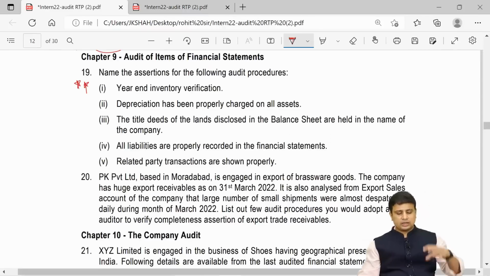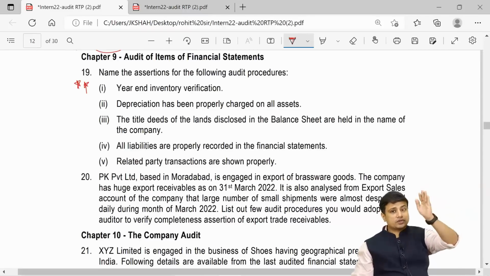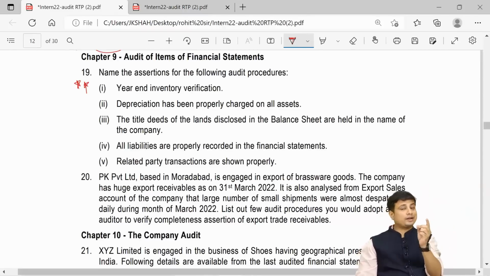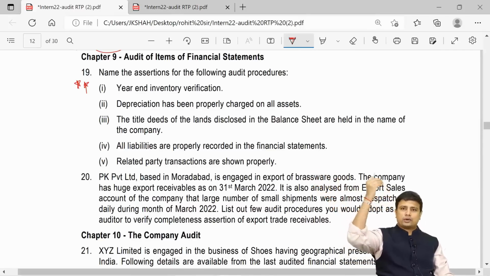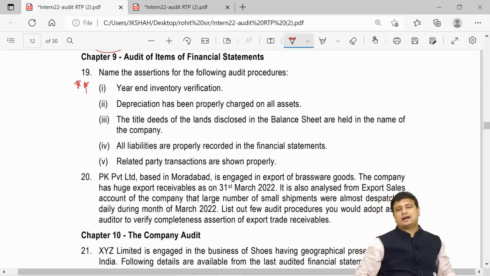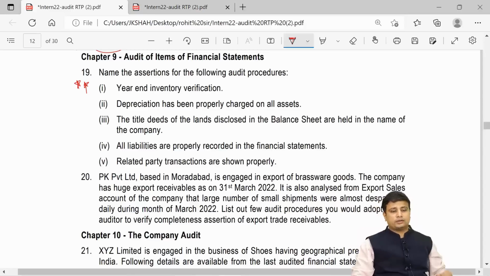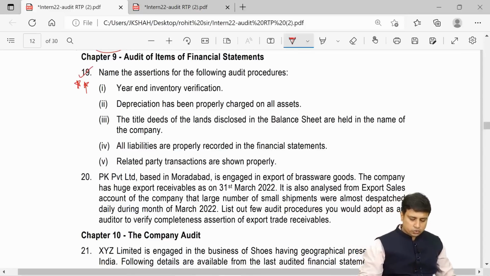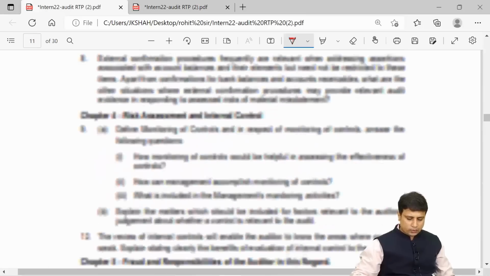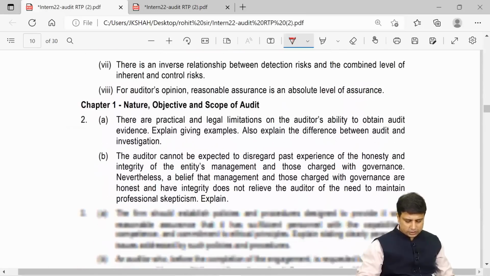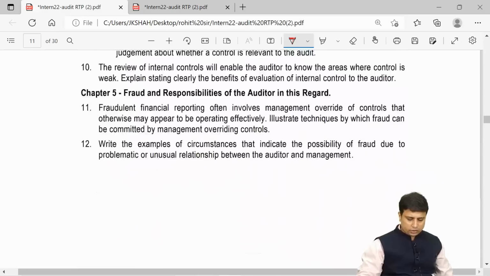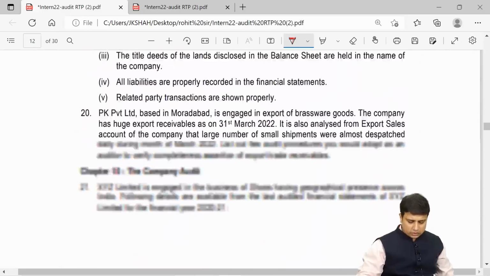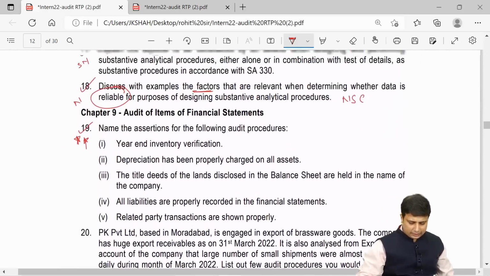So very easy thing. What they are asking you is the assertion. If such a question arises in your paper, it is going to be a jackpot, my friends, because chapter number 9 has a lot of different items of financial statement. Now to remember all those items and write the answer will be very difficult. This will be rather an easier option. So please go through this particular question here. So once again, which are the questions that we have marked important so far? Please go through all the questions that we have marked important. So this was question number 19.